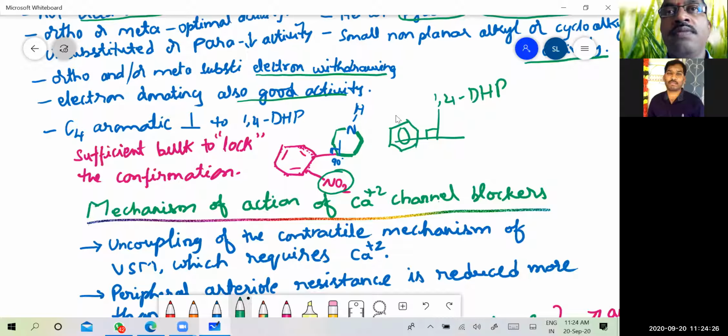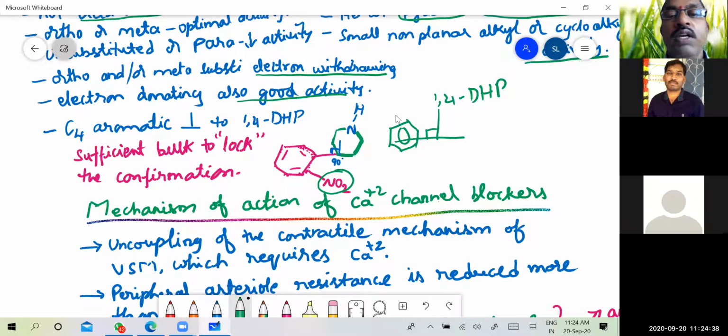So to have this configuration, they must be perpendicular, so as to have the lock or conformation lock, which allows for the proper binding of the 1,4-dihydropyridine nucleus and the benzene ring.